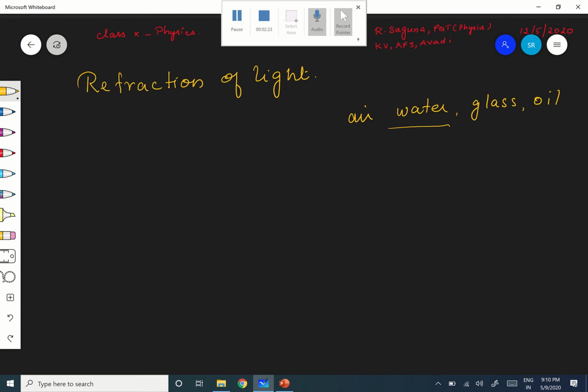For example, it is going from air to water. Light goes from air to water. In air, it is moving in a straight line path. When it enters into water, it suffers some change in its path. It deviates from its original path. So this phenomenon, this change in the path of the light when the light goes from one medium to another medium, is what is called refraction of light.